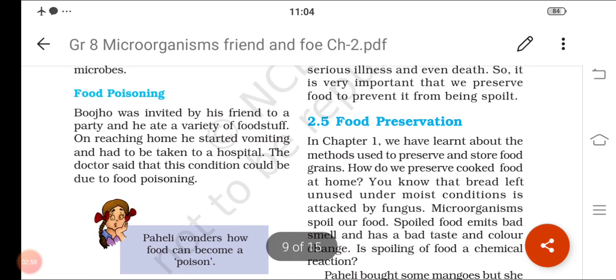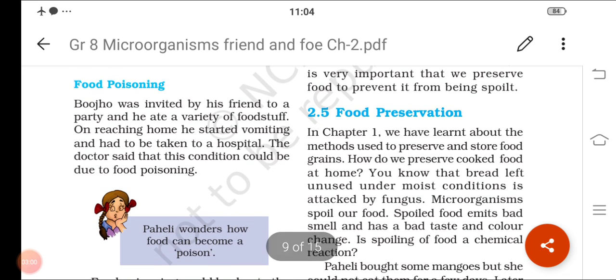Food poisoning. Food poisoning means normally sometimes we go for some parties and we have so much food. After a day, sometimes we may experience vomiting, dysentery like that. Why are we getting vomiting and dysentery? Because there is a chance of food spoilage. When we eat spoiled food, automatically we'll get vomiting and also dysentery.